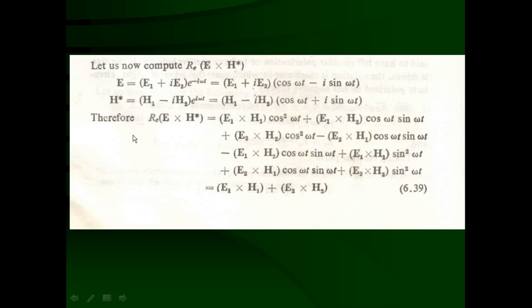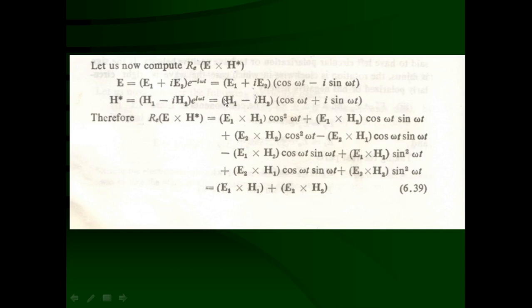So now we are interested in the real part of E cross H star. How many terms will be here? If we expand this one, E1 is going to be multiplied with cos omega t as well as minus i sin omega t, and iE2 is going to be multiplied again with cos omega t and minus i sin omega t. That means the upper part has 4 terms.